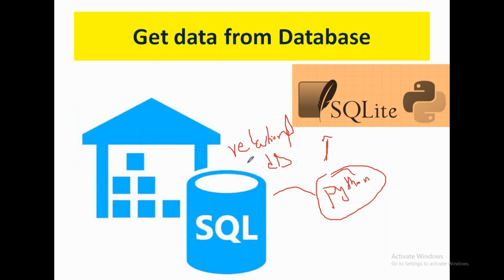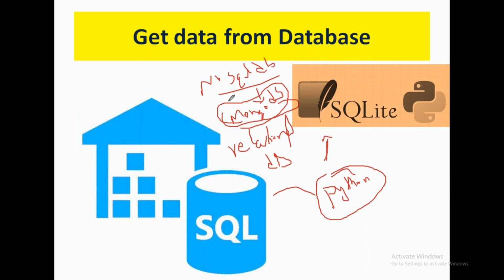And there are also NoSQL databases. What is an example of a NoSQL DB? MongoDB. So you can use MongoDB. Directly, without installing SQL software in your computer, you can use MongoDB in the cloud. MongoDB cloud is useful. You can directly read data from MongoDB into your Python. So Python supports SQL also. You can read data from SQL into your Python. Generally, most companies will have huge amounts of data stored in SQL. So in such a case you should know how to access data from SQL into Python.